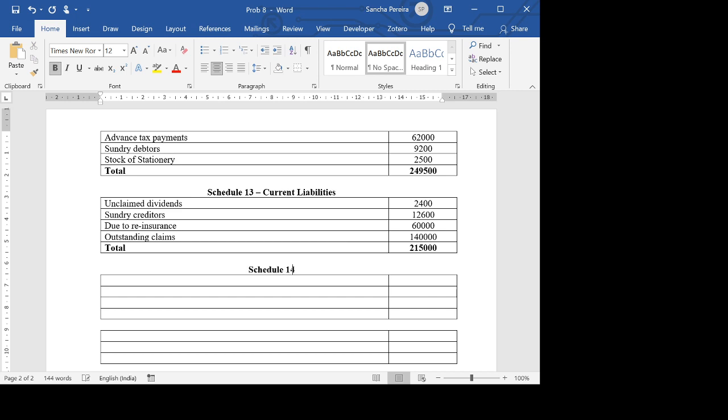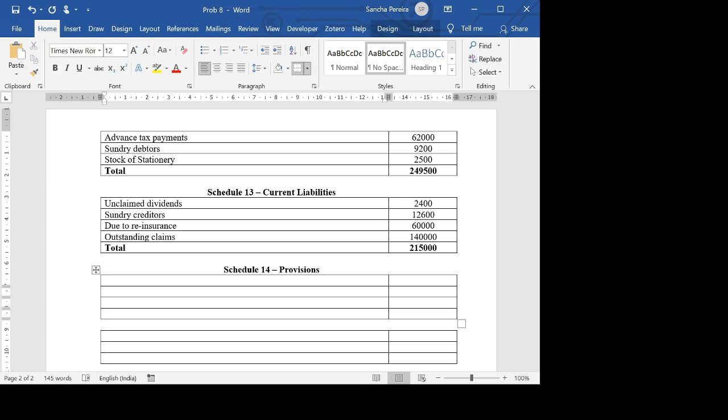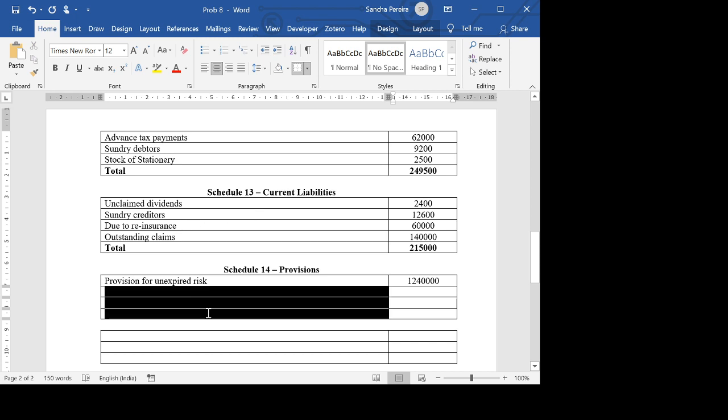Schedule 14, which is provisions. We just have one item here, that is provision for unexpired risk. That comes to 12,40,000. That's it.